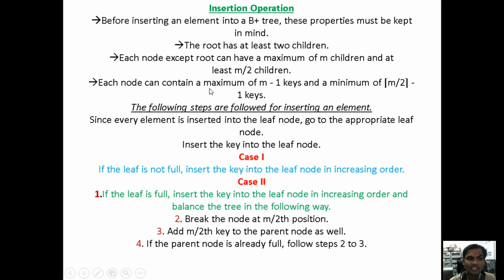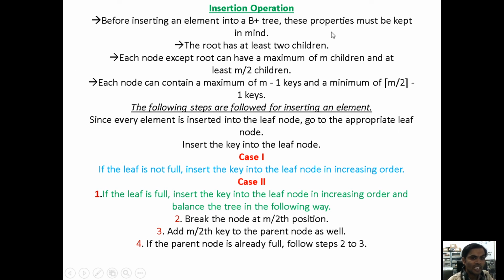Each node can contain a maximum of n minus 1 keys. The minimum is n by 2 minus 1. Just now I said 10 divided by 2 is 5, minus 1 gives 4. The maximum is n minus 1, the minimum is 4.